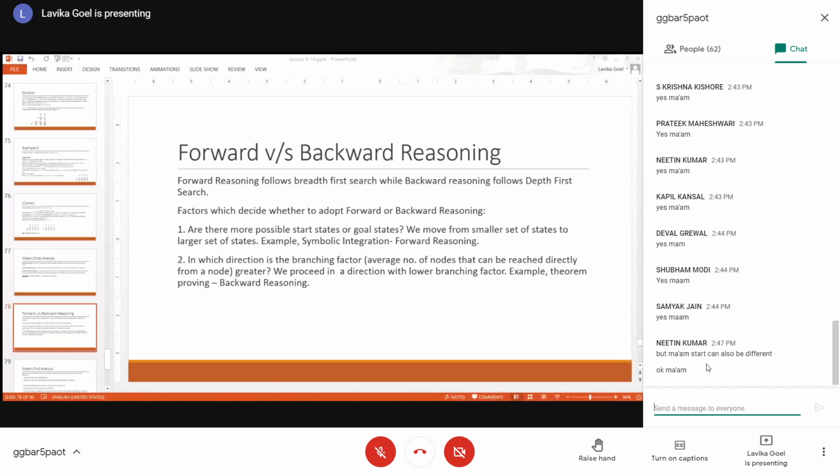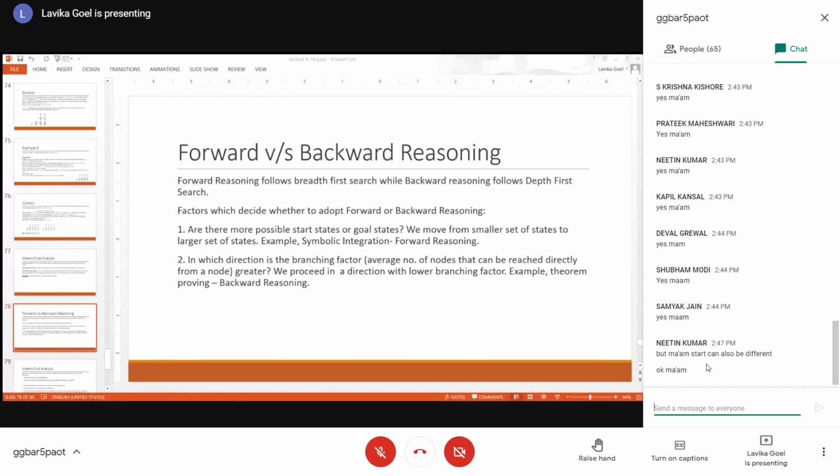Now you see another factor. In which direction is the branching factor greater? So what is a branching factor? Branching factor is the average number of nodes that can be reached directly from a node. The average number of nodes that can be reached directly from a node. That means the number of children of that node, right? So in which direction is the branching factor greater? We generally proceed in the direction with a lower branching factor. Fine. So if the average number of nodes that are directly reachable from a particular node is lower, that means the children are fewer.